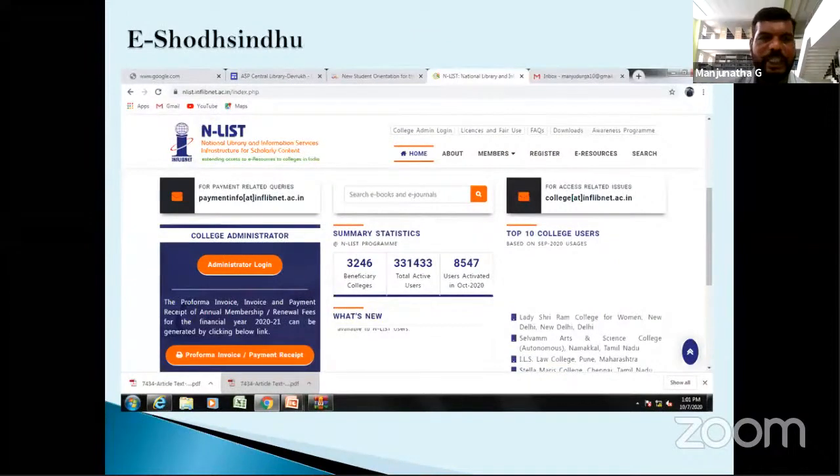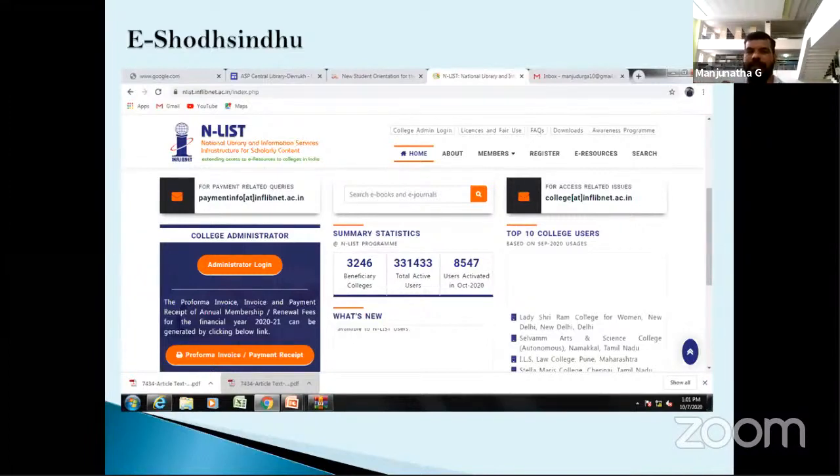Another thing is e-ShodhSindhu. e-ShodhSindhu was initiated by MHRD, the Ministry of Human Resource Development, but now it is renamed the Ministry of Education. This project merges three consortia.